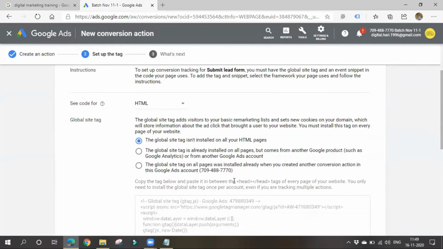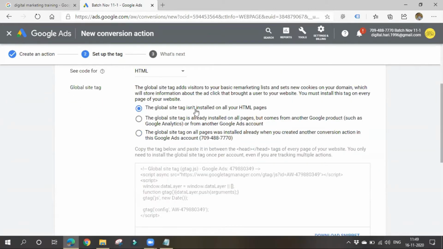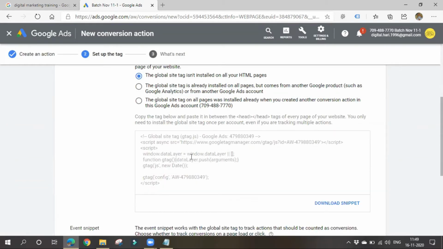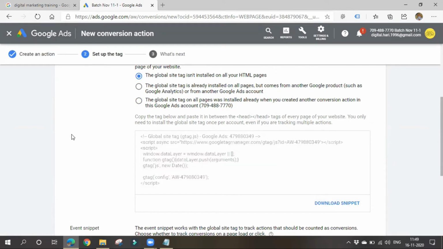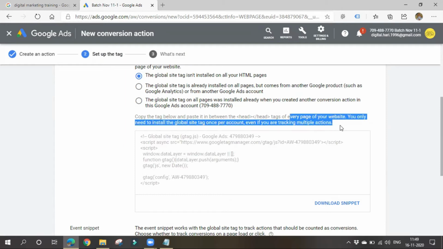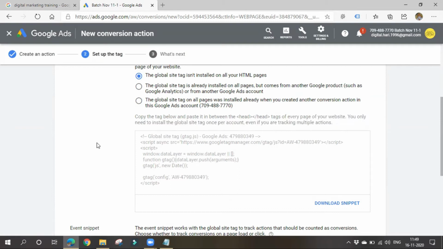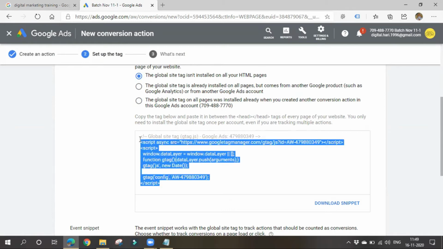The code will be in HTML itself. So the global site tag isn't installed on your HTML pages. Simply copy this code, or else you can download it, Control C, and then you have to go to your WordPress website and paste this code there. You have to paste this code on each and every page of your website. Then only this tag can track various actions performed by the users. So I think you know where to place this tag.